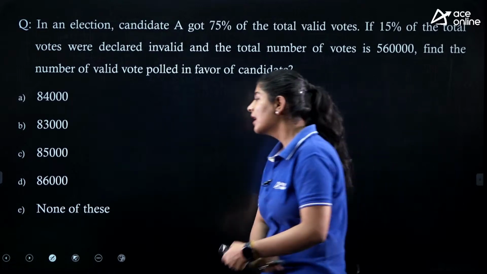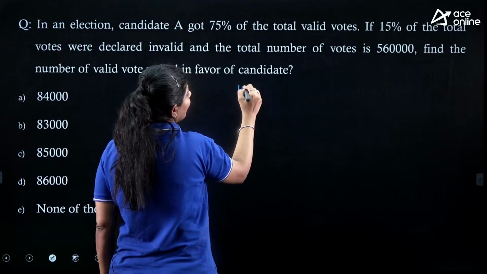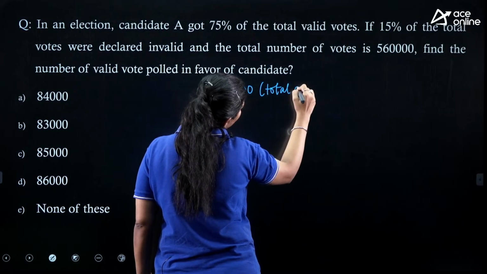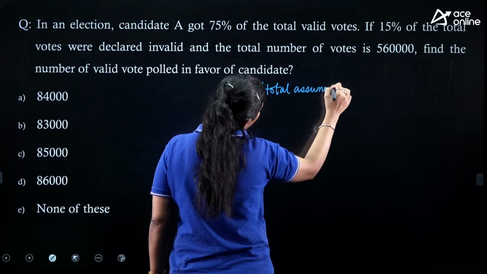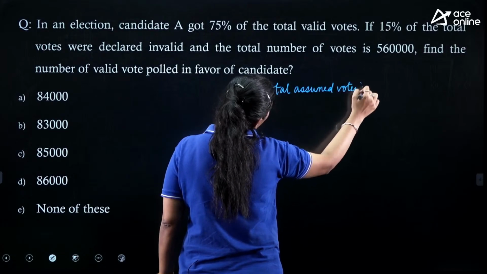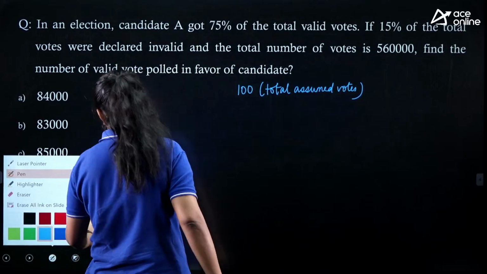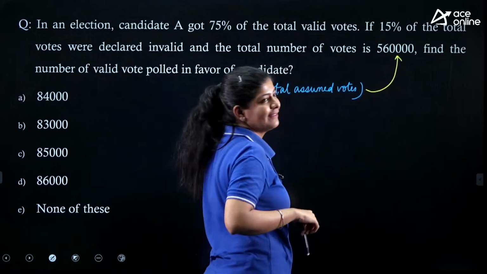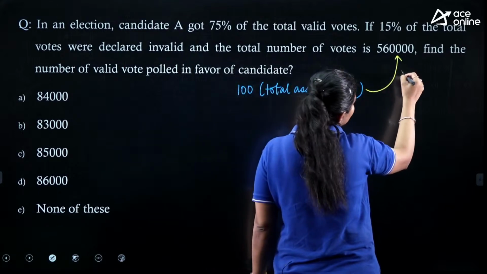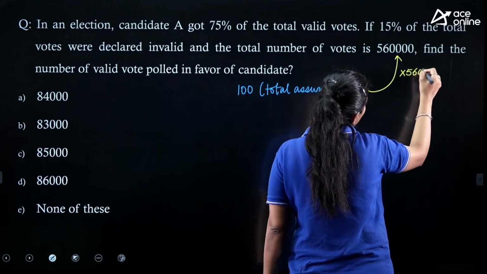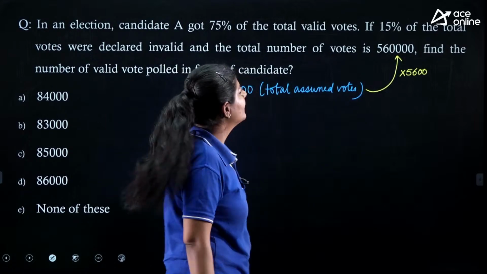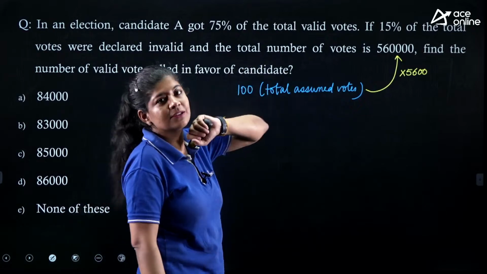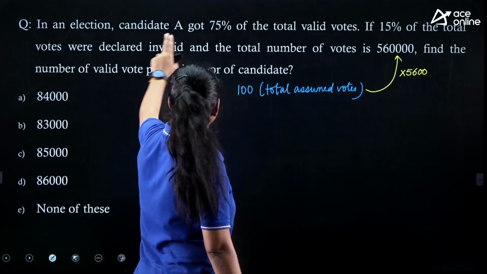Okay, let's see. I'm just assuming that we are having total 100 votes. But according to the question, the value of this 100 is nothing but equal to 5,60,000. That means it is present as a multiple of 5,600. Next, the question is saying that out of this, 15% of the total votes were declared invalid.